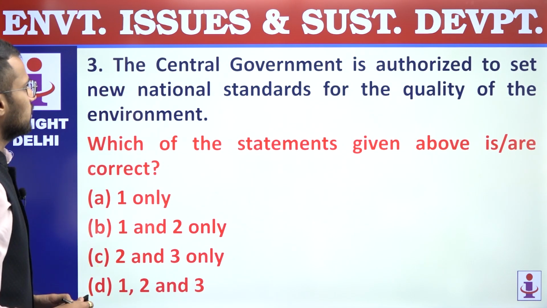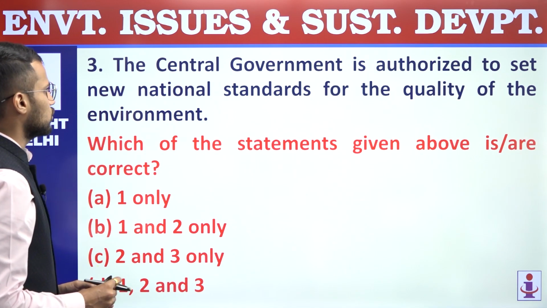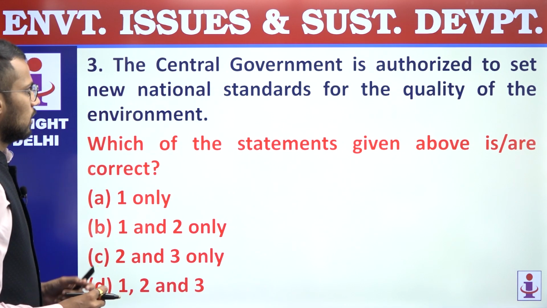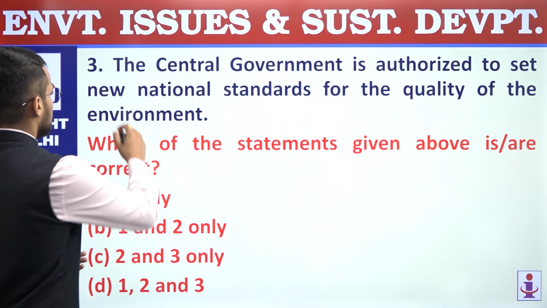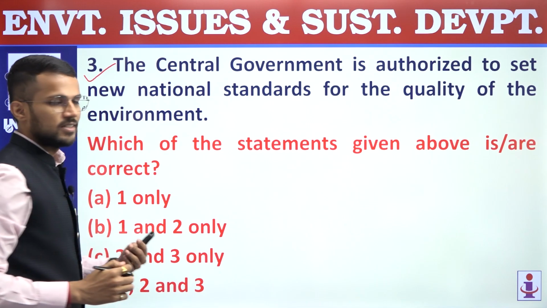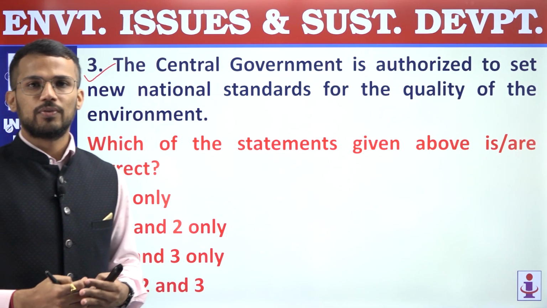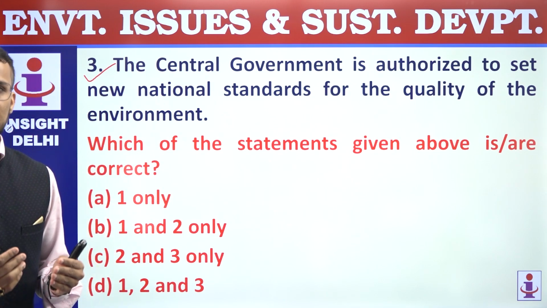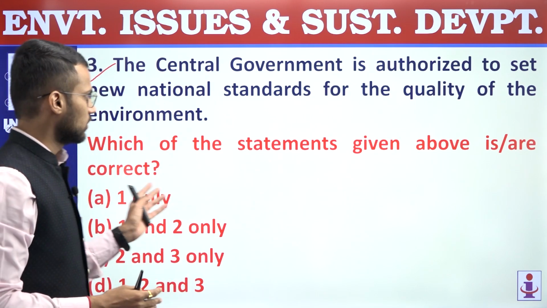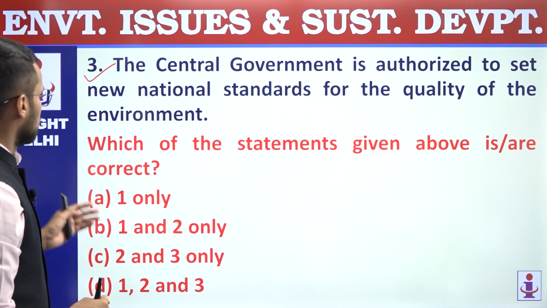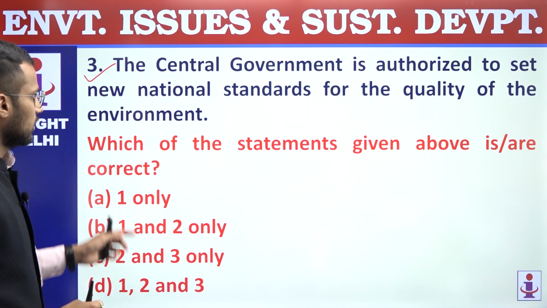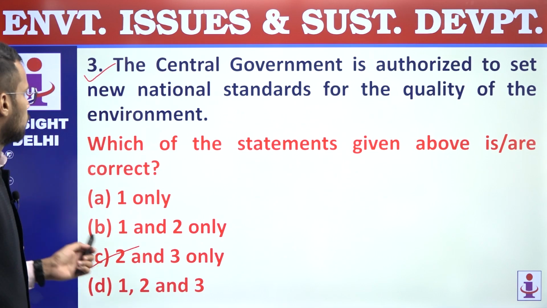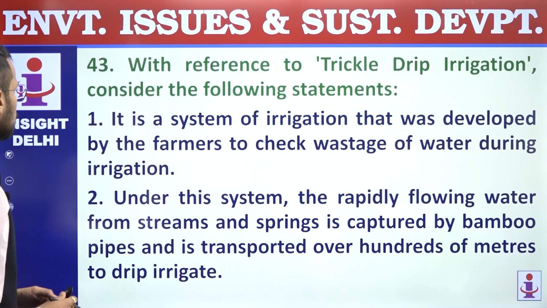Third, the central government is authorized to set national standards for the quality of environment, right? So this statement is a correct statement. The central government can set the standards for the quality of environment, and on behalf of central government it is done by the Central Pollution Control Board. So third statement is also correct. So second and third statements are correct, and that's why answer is C, 2 and 3 only. 42, answer is C.